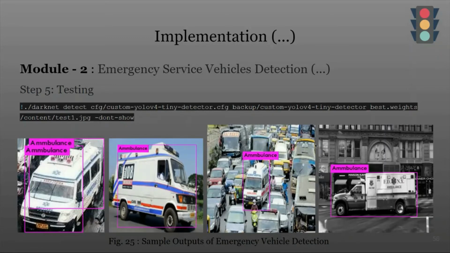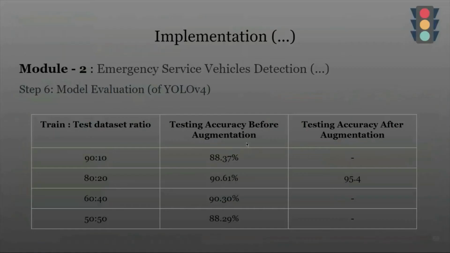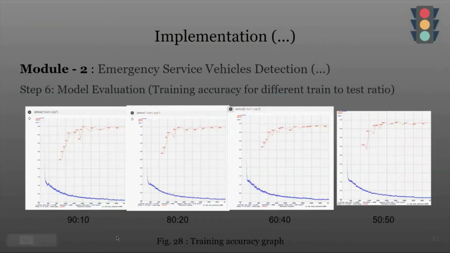Some of the images were taken in real time, and some of the images we have taken from the internet and run on our model, and these are the outputs that we are obtaining. In some images, you can see that two boundary boxes are formed and overlapping, but the important part is that the ambulance or fire truck is detected. But still, we wanted to improve our model, so we augmented the dataset, and afterwards, we got an accuracy of 95.4%. The training and loss graphs for different split ratios are as follows.